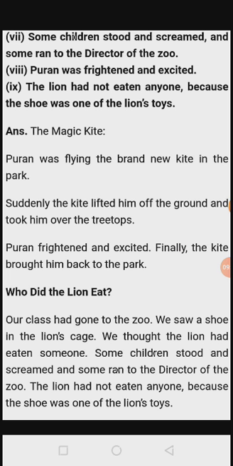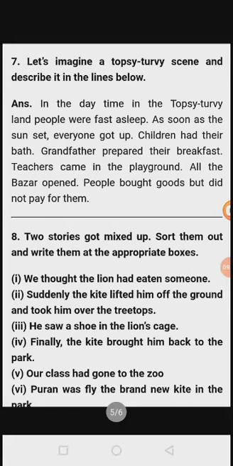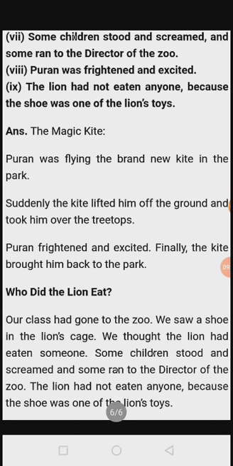See, our class had gone to the zoo. Fifth statement. Our class had gone to the zoo. Fifth becomes first. Then we saw a shoe in the lion's cage. What did we see in the lion's cage? A shoe. We saw a shoe in the lion's cage.